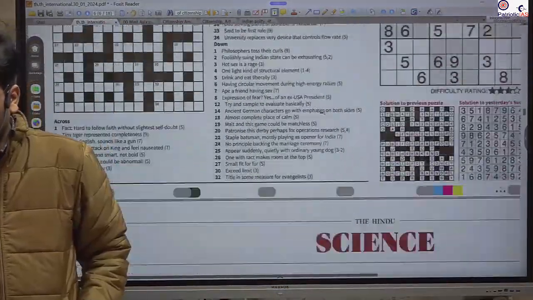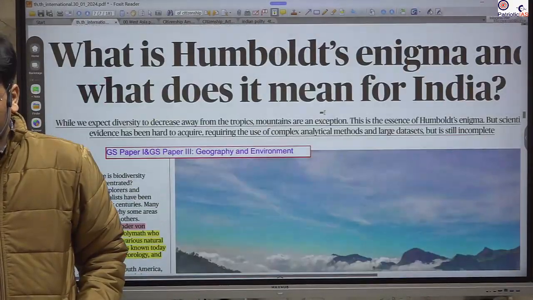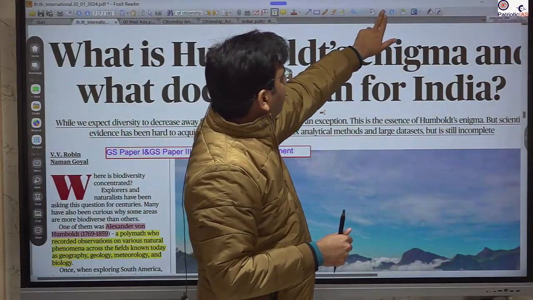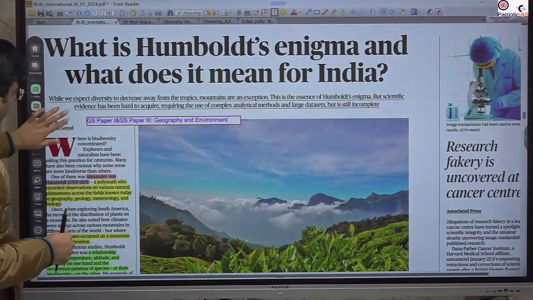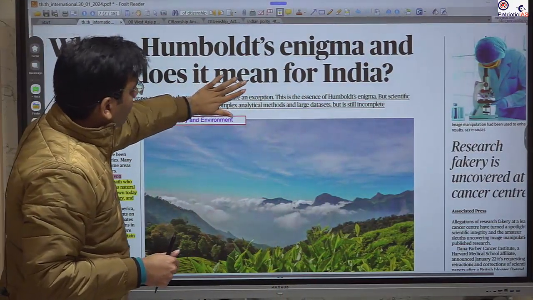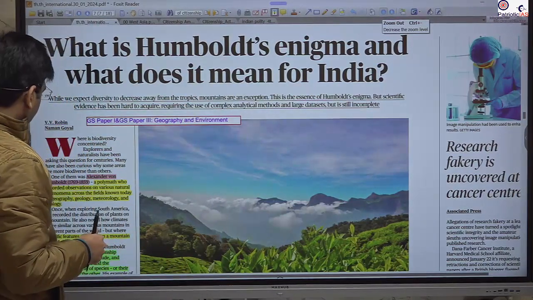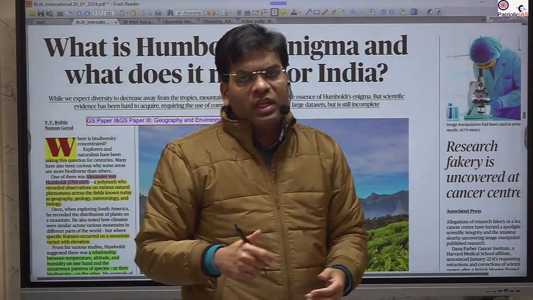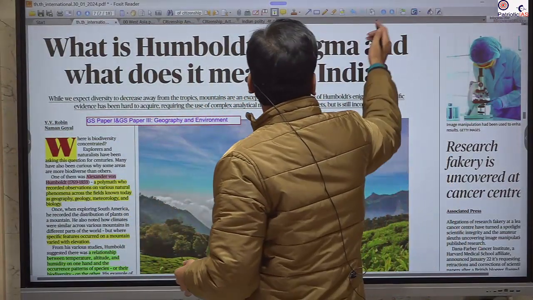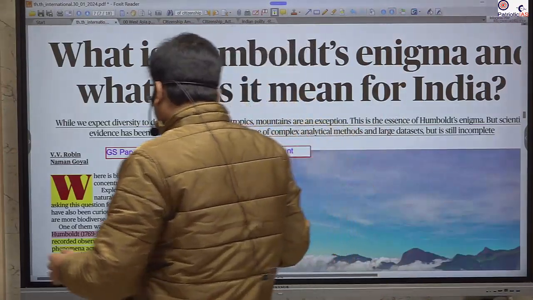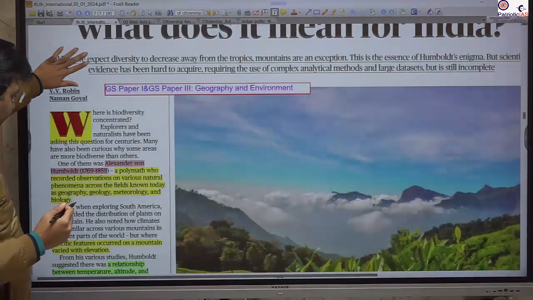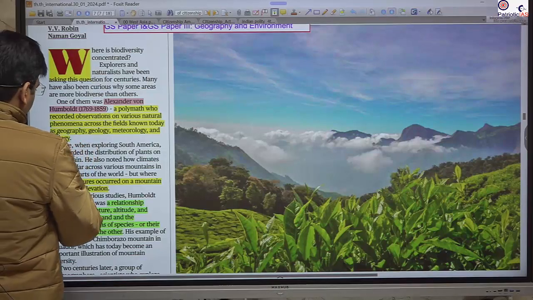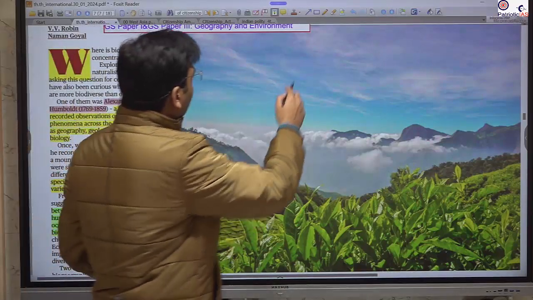Next important news that we will take is with respect to the Humboldt Enigma, which is about diversity across the world and how it is impacted by geography and different geographical factors such as the elevation and temperature of the region. There was a polymath. Polymath means a person who has worked in many areas like geography, geology, meteorology, and so on.